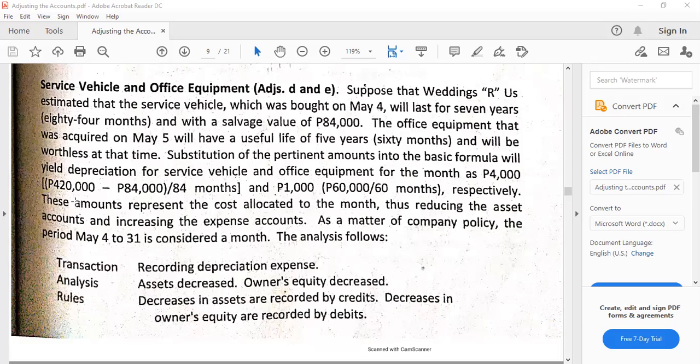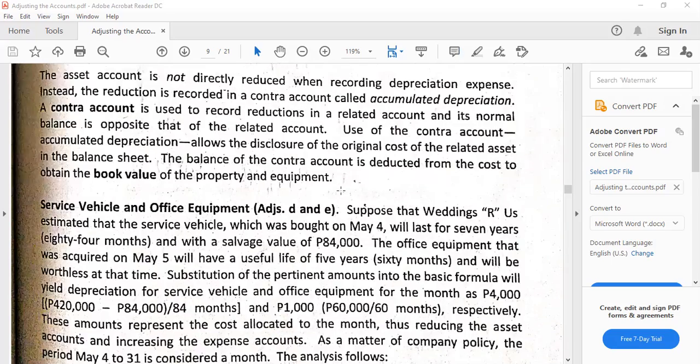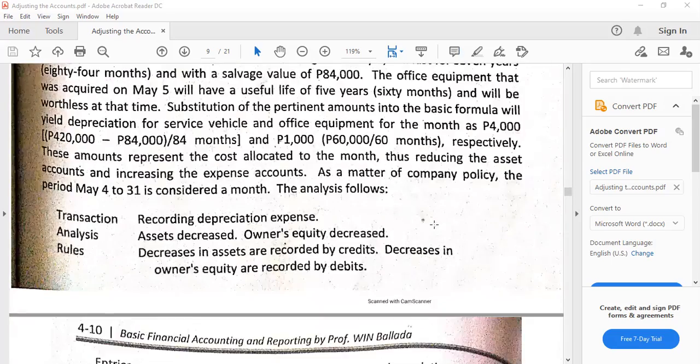Then we have cost of service vehicle is 420,000 less salvage value 84,000 divided by 84. So that's 4,000 per month. That's for the service vehicle. While for the office equipment, we have 60,000 divided by 60 months equals 1,000 pesos for every month. Okay, so we were already able to obtain the depreciation expenses of the two assets using the straight line method.